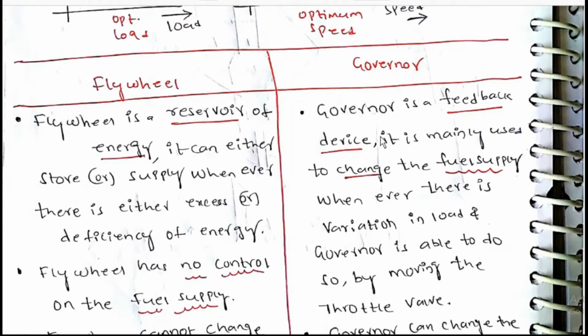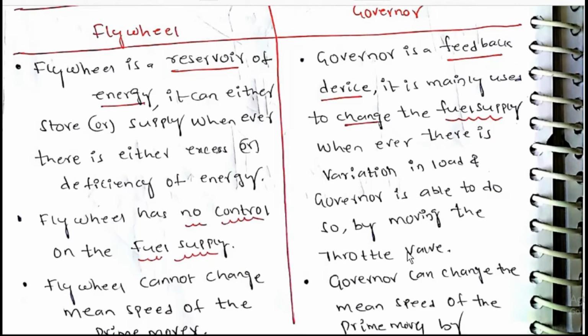Difference between flywheel and governor. Flywheel is a reservoir of energy. It can either store or supply energy whenever there is excess or deficiency of energy. Governor is a feedback device. It is mainly used to change the fuel supply whenever there is variation in load. Governor is able to do so by moving the throttle valve.